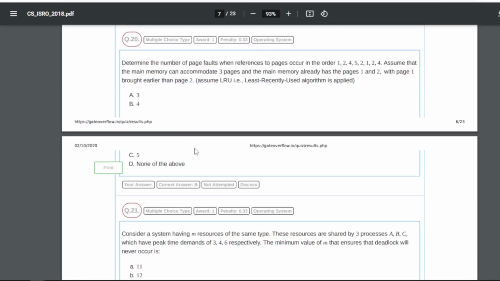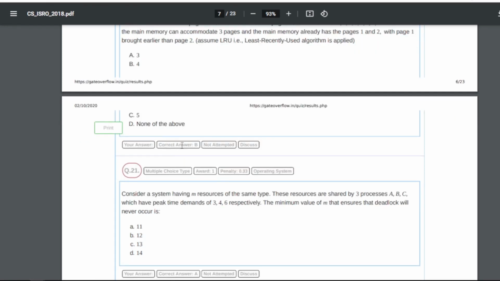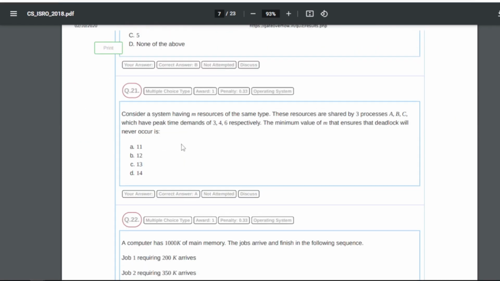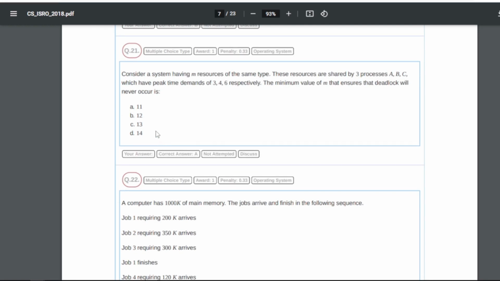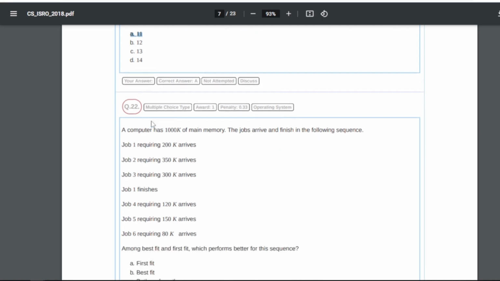So for this particular question our answer is B, that is 4. Yeah, 4 is the answer. Question 21: consider a system having m resources of the same type. These resources are shared by three processes A, B, C, which have peak time demands of 3, 4, 6 respectively. The minimum value of m that ensures that deadlock will never occur is what? So for this our answer will be A, that is 11. So 11 will be the answer.